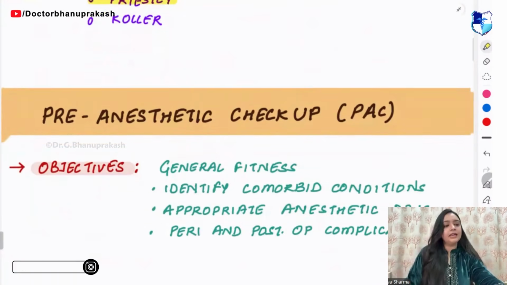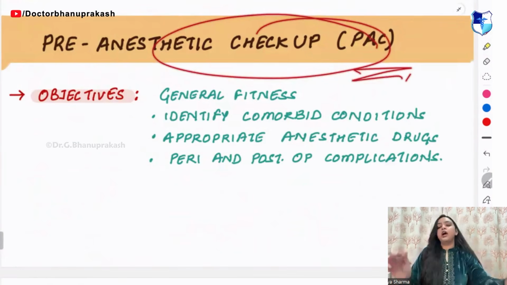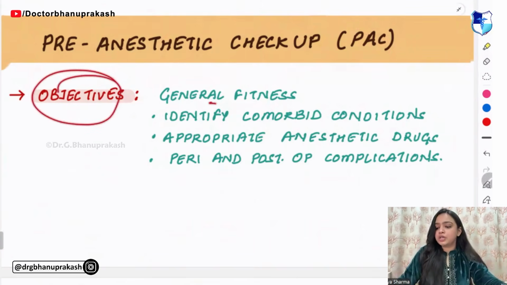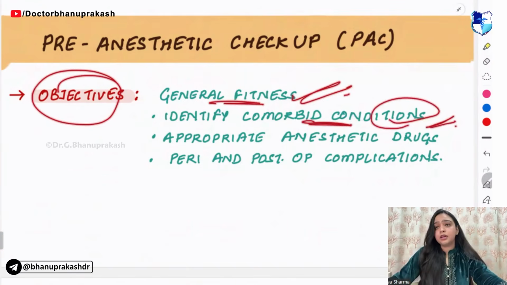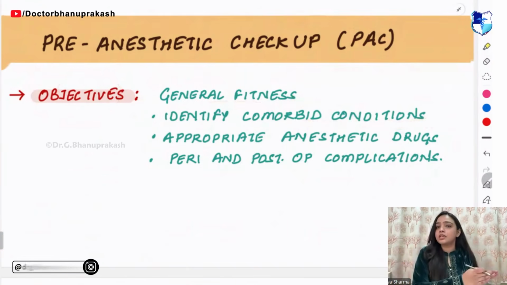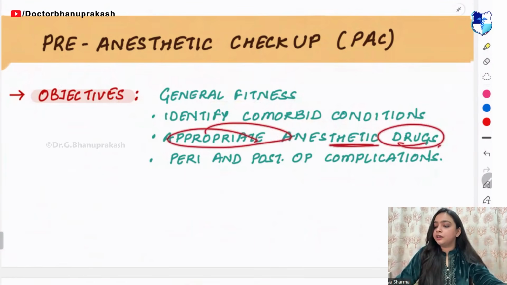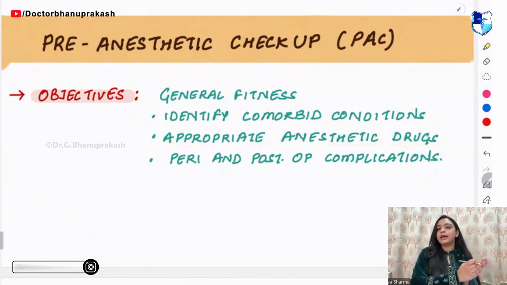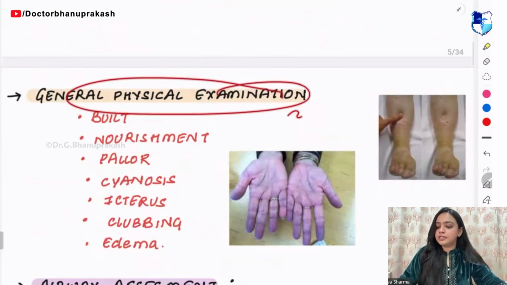Now, the next thing you have in anesthesia is the pre-anesthetic checkup. Why is this pre-anesthetic checkup used? It is used to check the general fitness, to identify any comorbid conditions, whether the person has any other disease, and for appropriate anesthetic drugs, so that whatever we are giving the patient is right. So this is general physical examination.